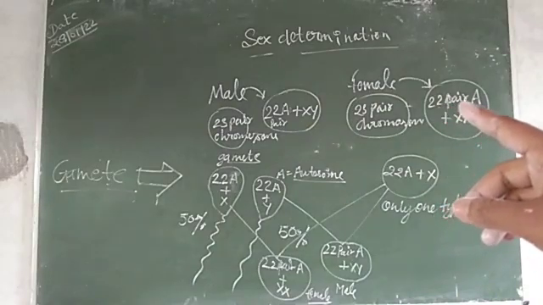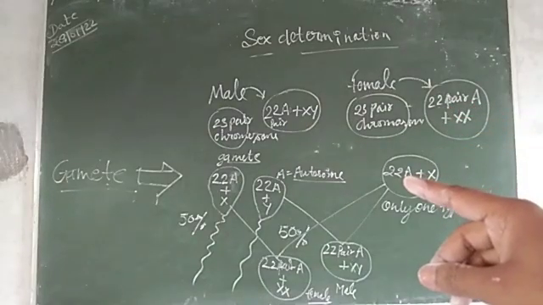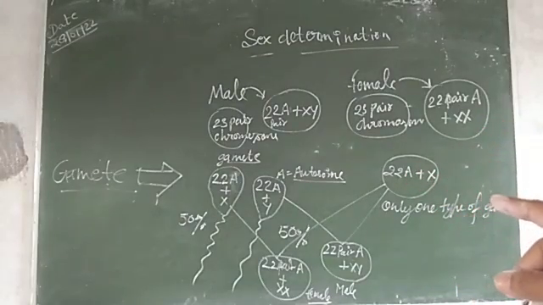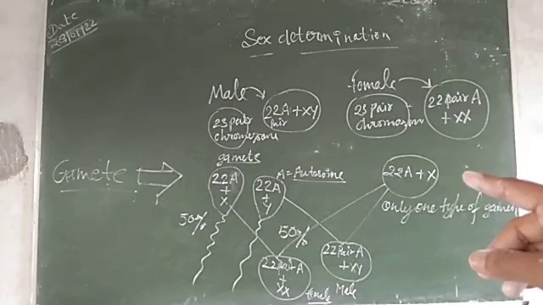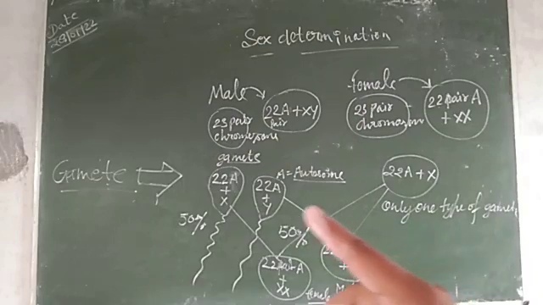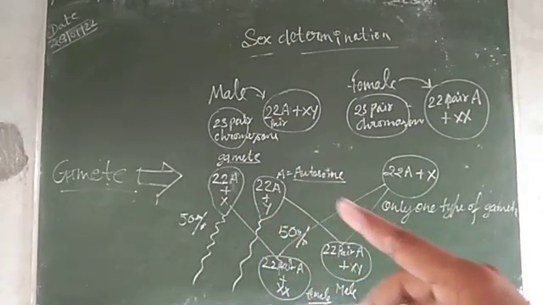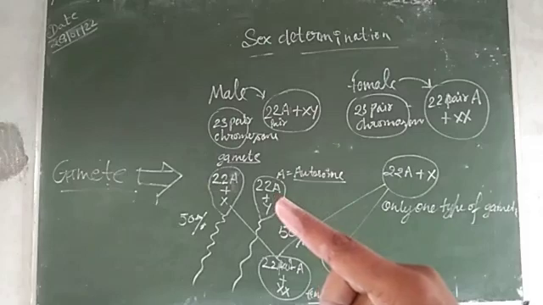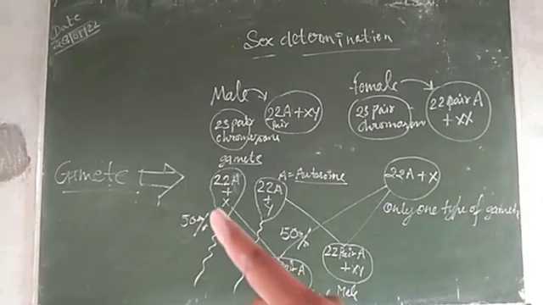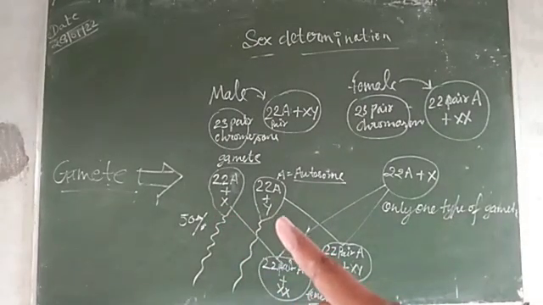Why? Because 22 pairs of autosomes become 22 autosomes plus one X. Okay. So another gamete has another X. So they form only one type of gamete, and the male has two types of gametes. Of the total sperm present in the male in one ejaculation, 50% of sperm have the X chromosome and 50% of sperm have the Y chromosome.